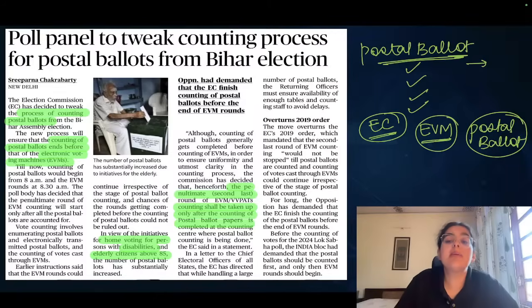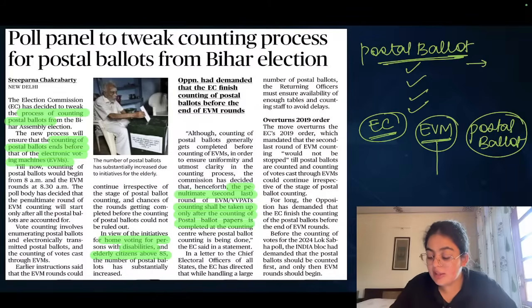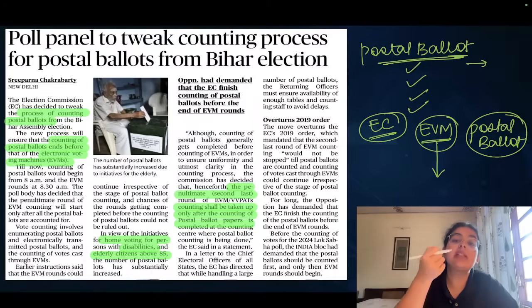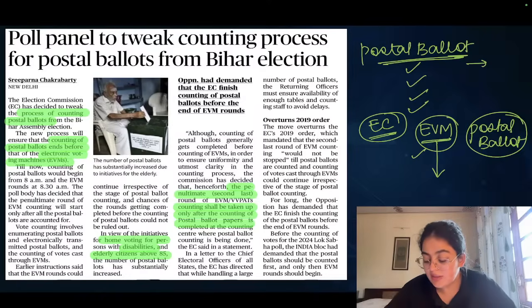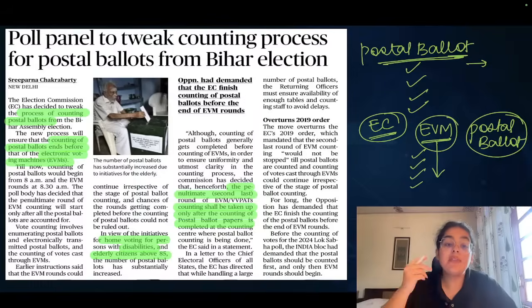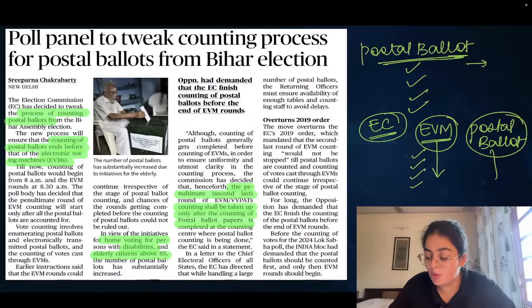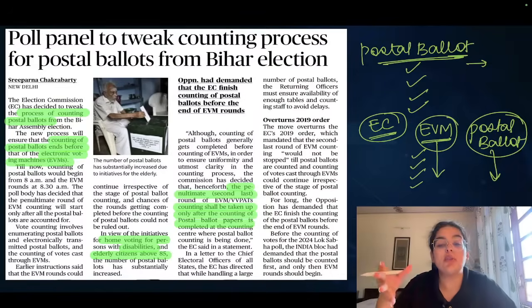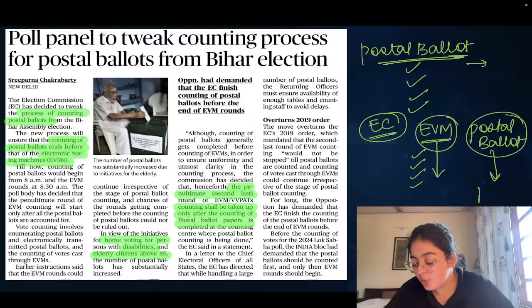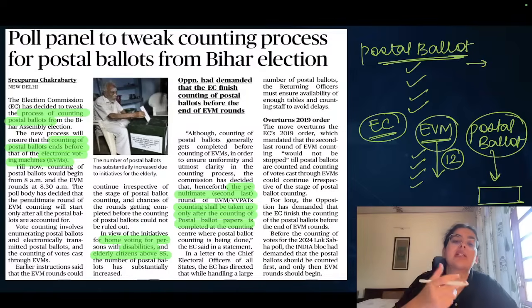Earlier, it is easier to count EVM votes, it is almost an automated process. So on the counting day, there were instances where the EVM counting would finish, and the postal ballot counting would still continue, because it was a slower process, and therefore a few of them would still be counted after the rounds of EVM, 12 rounds, 16 rounds, etc. are already over.